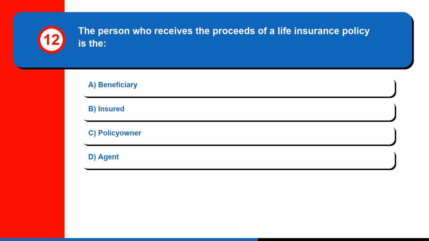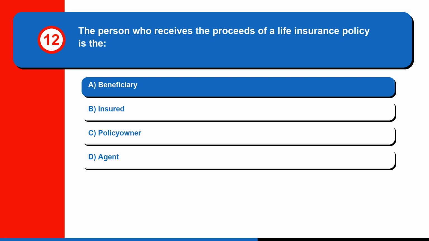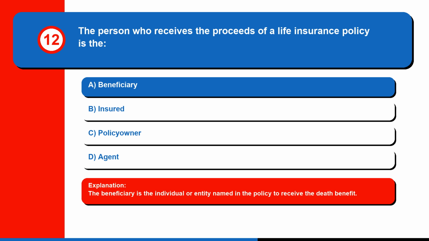Question 12. The person who receives the proceeds of a life insurance policy is the A. Beneficiary. B. Insured. C. Policy owner. Or D. Agent. The correct answer is A. Beneficiary. The beneficiary is the individual or entity named in the policy to receive the death benefit.